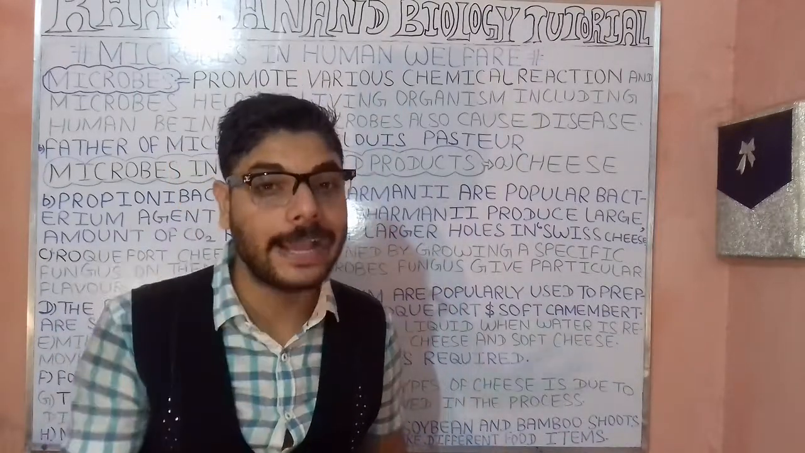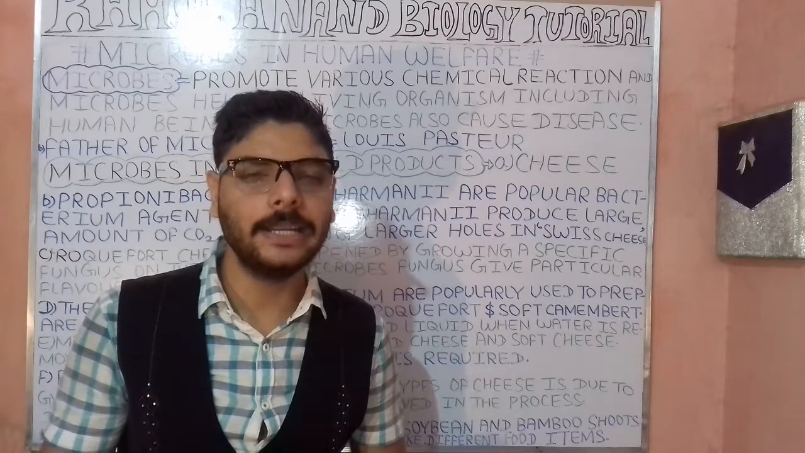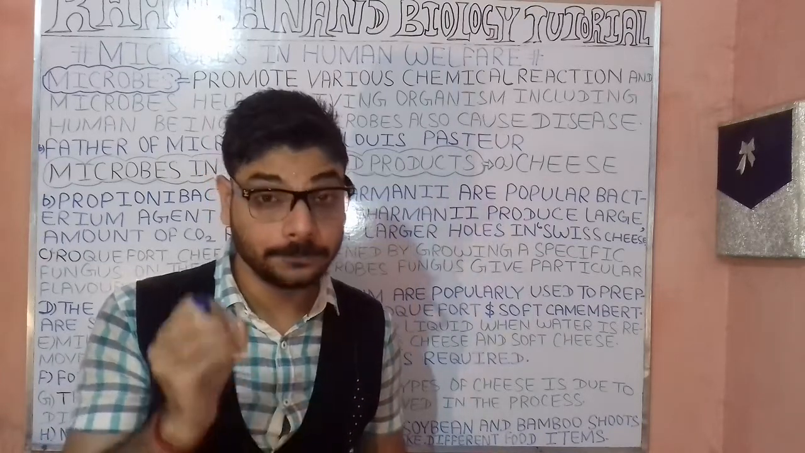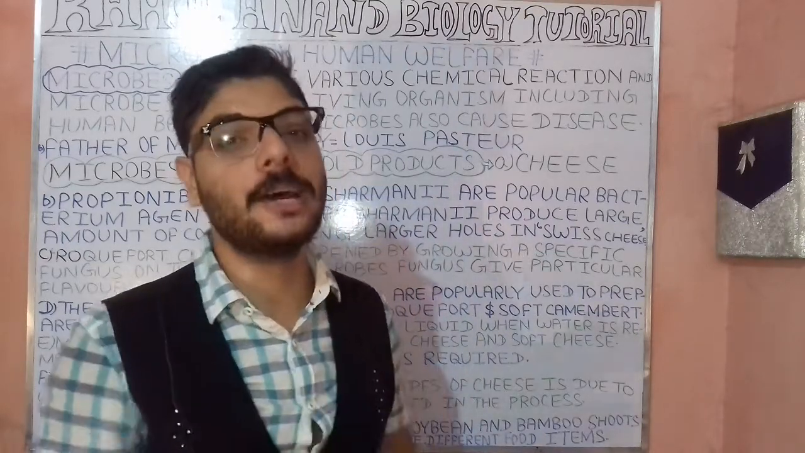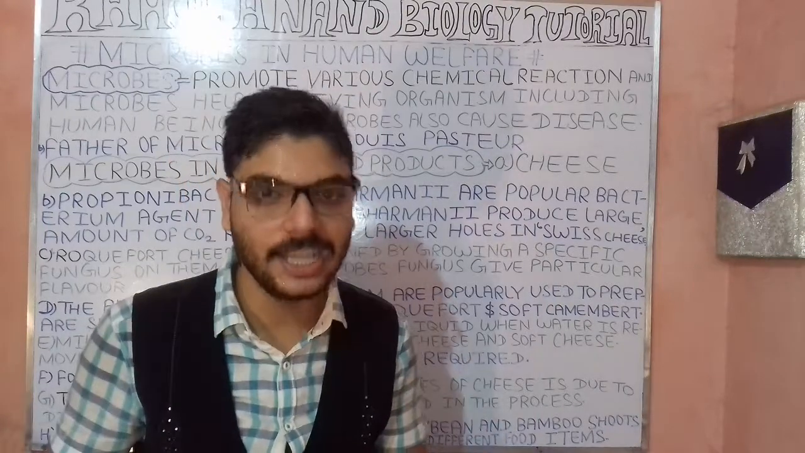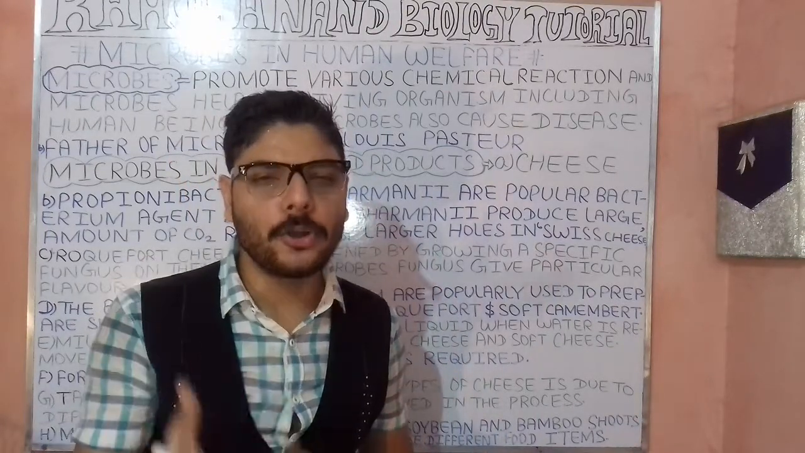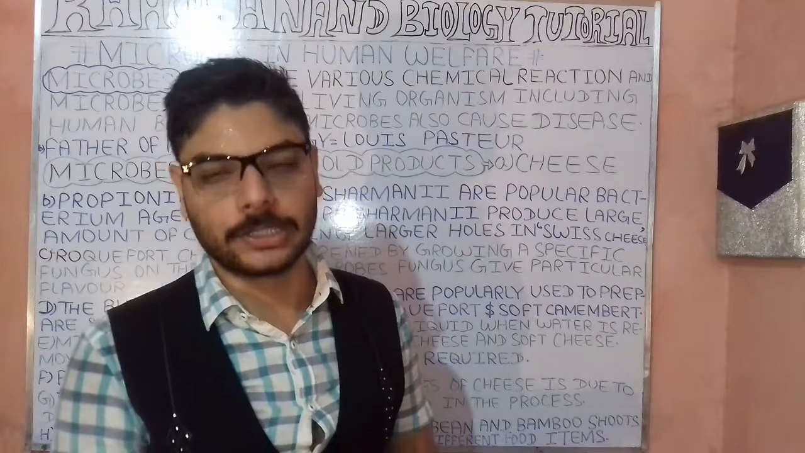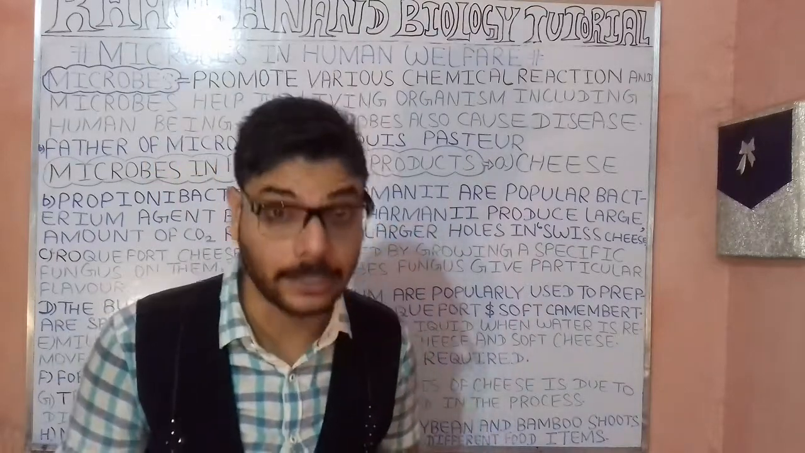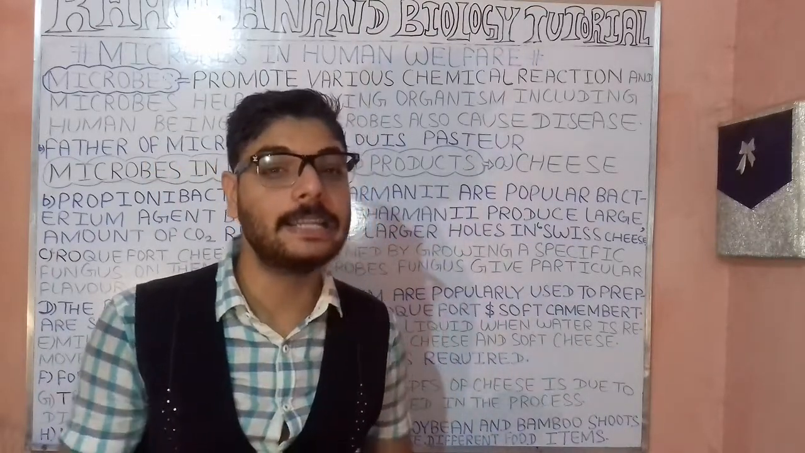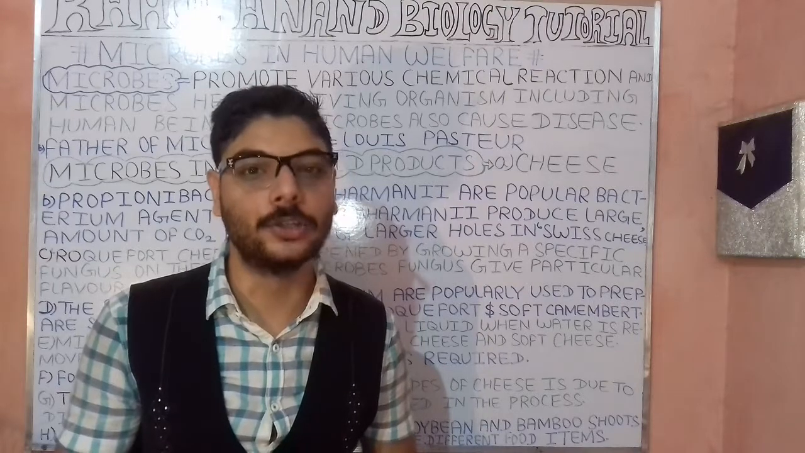But the question arises: how? Propionibacterium sharmanii plays an important role in producing a larger amount of carbon dioxide. After that, what happens? This results in the formation of larger holes.